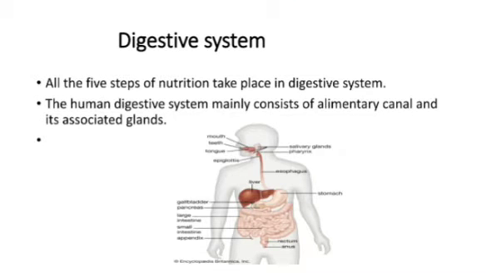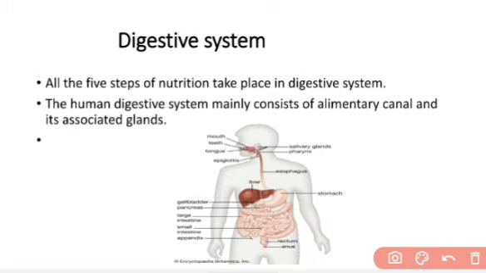And in our body the nutrition completes in 5 steps. What are these 5 steps? These 5 steps are ingestion, digestion, absorption, assimilation, and egestion. So in humans the nutrition completes in 5 steps: ingestion, digestion, absorption, assimilation, and egestion. One by one we will discuss all these 5 steps and how they take place in our body. All these 5 steps of nutrition take place in the digestive system.